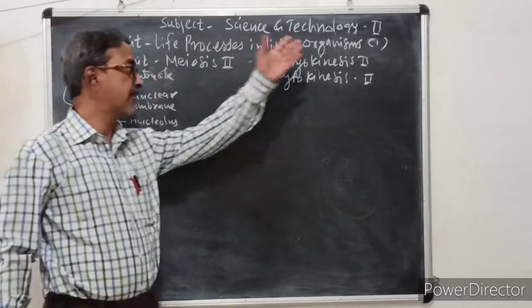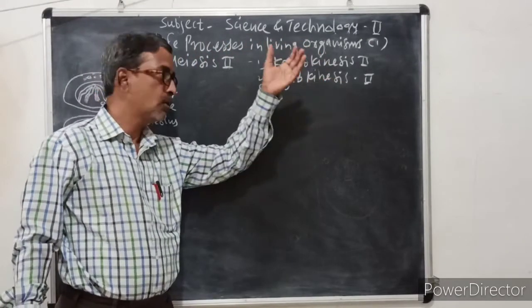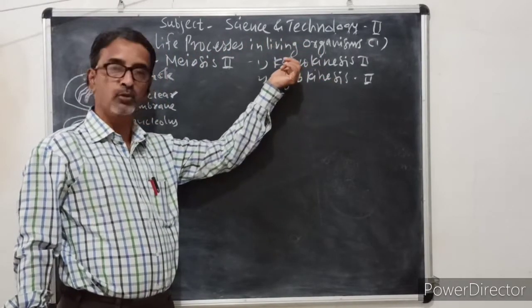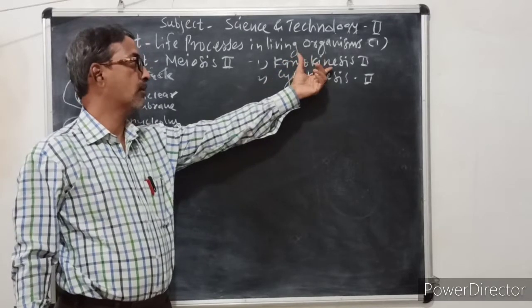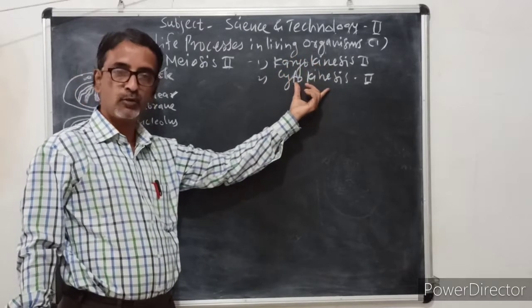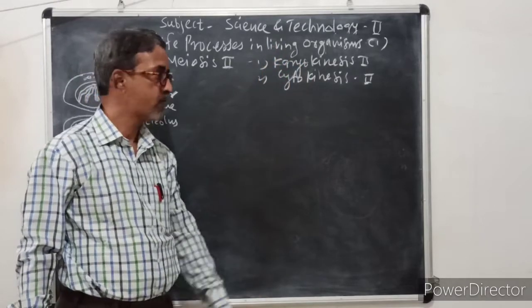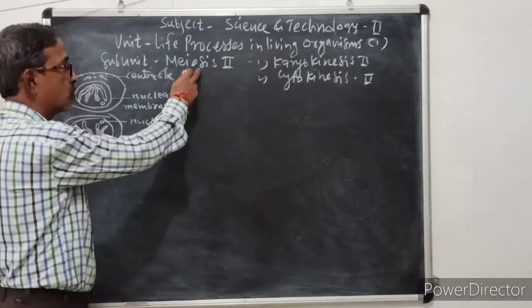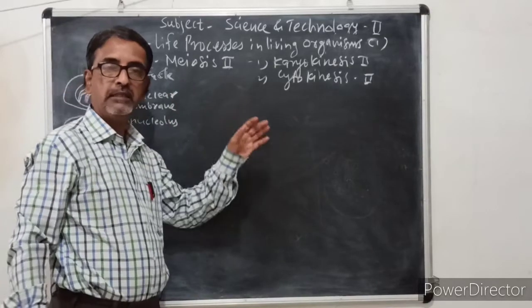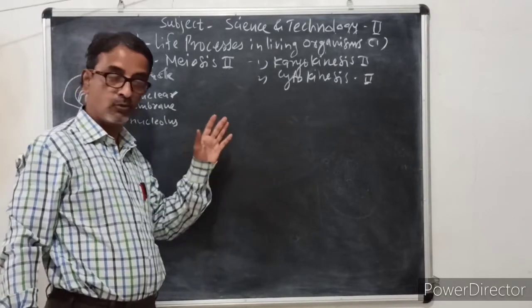Again, what is karyokinesis? What is cytokinesis? You know, the division of nucleus is called karyokinesis and division of cytoplasm is called cytokinesis. First, karyokinesis. And meiosis 2 is nothing but mitosis, as we have seen earlier.